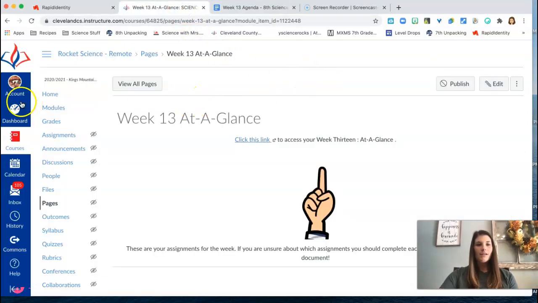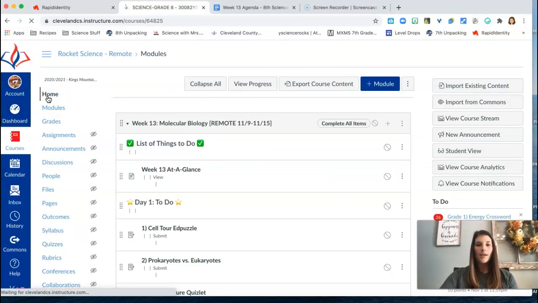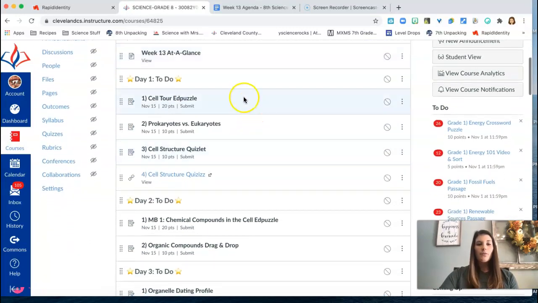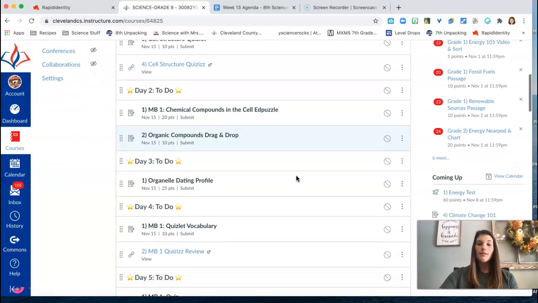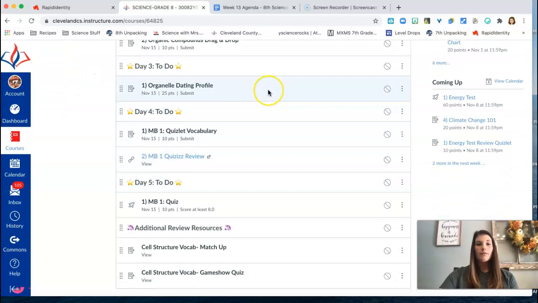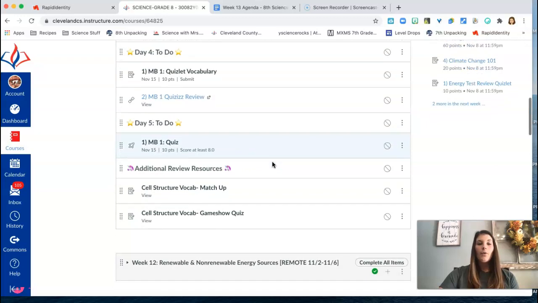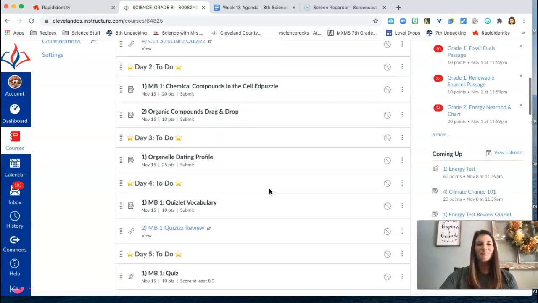So back on Canvas here, if we take a quick look at the module view, from top to bottom, as always, you complete your assignments starting at the top and work your way down. On day 1, we have 4 different assignments for you. Day 2, just 2 assignments. Day 3, you can work on the organelle project that I'll tell you about. Day 4, reviewing some of the stuff from the MB1 notes. And then, of course, the MB1 quiz on day 5. We also have some additional review resources. These are just vocabulary activities to help you along with some of the vocabulary that goes along with this section.